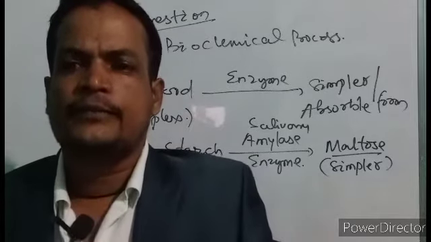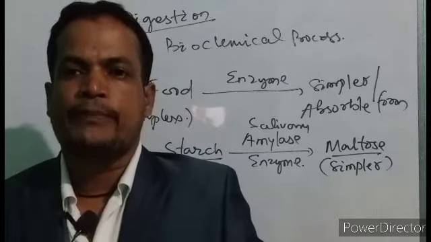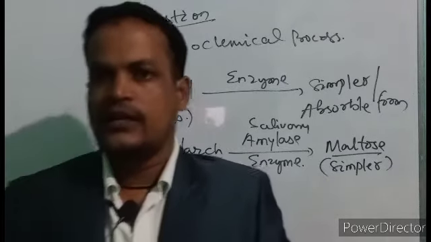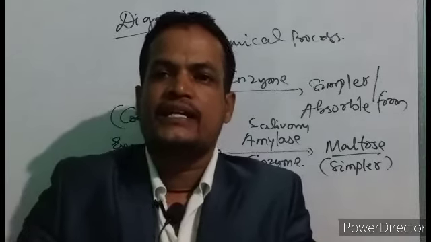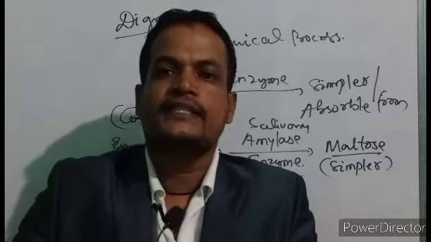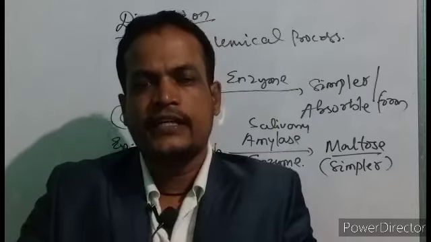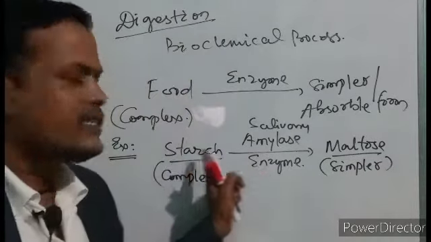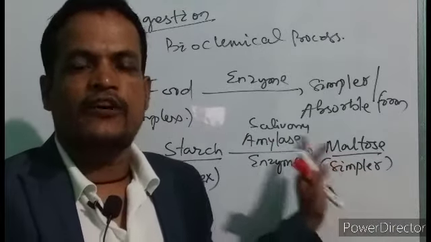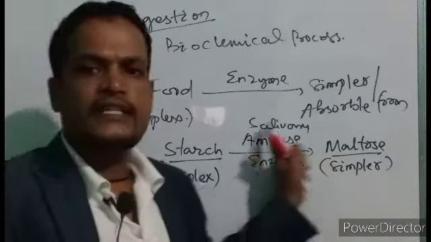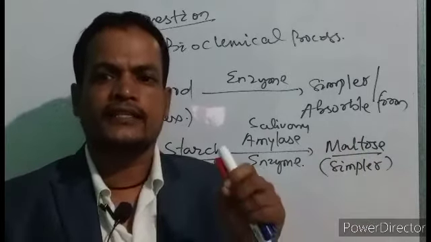Proteins are converted into peptides, peptones, amino acids, and fats are converted into fatty acid and glycerol. Complex sugar is converted into disaccharides, then monosaccharides. Monosaccharides are the simpler forms.